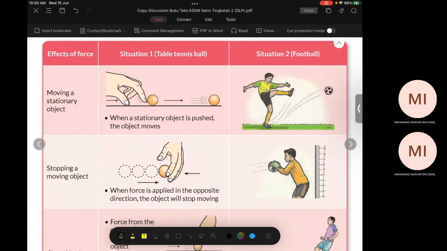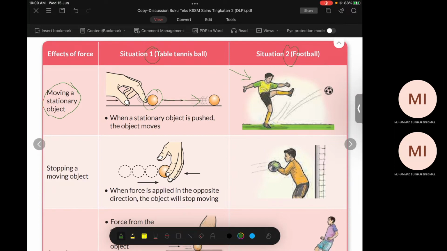Effects of force. Moving a stationary object. Okay, initially this object is stationary. When you push it, what happens? It moves. Okay, this is situation 1 and this is situation 2. What do you see in situation 2? A boy is kicking a ball, right? So the ball moves from stationary. So this is the first effect.